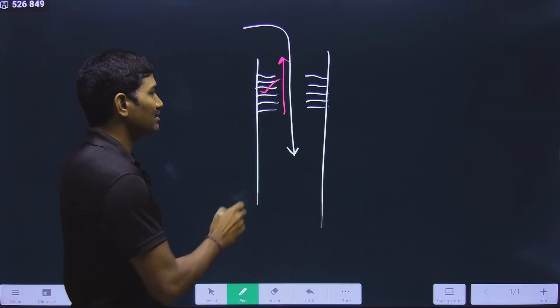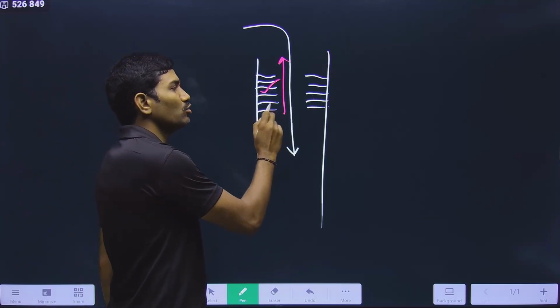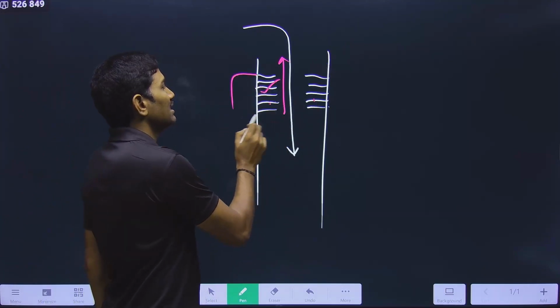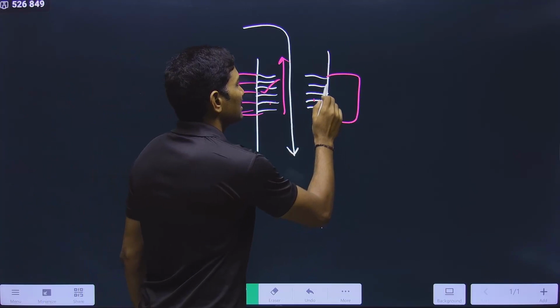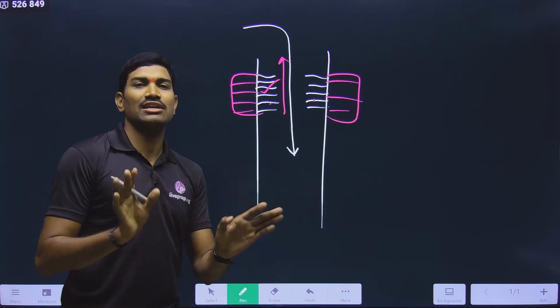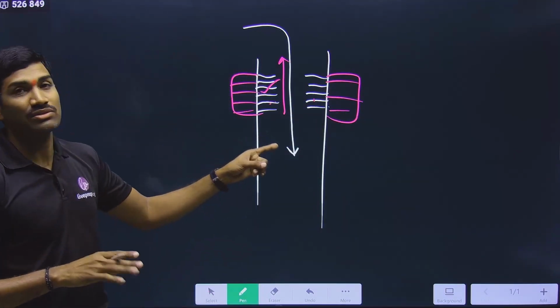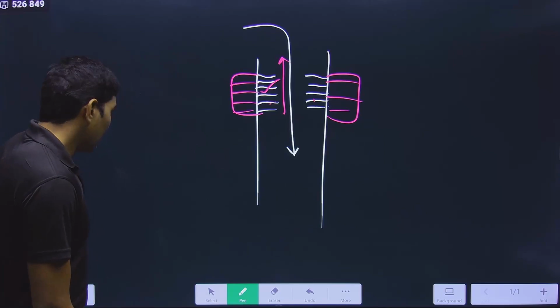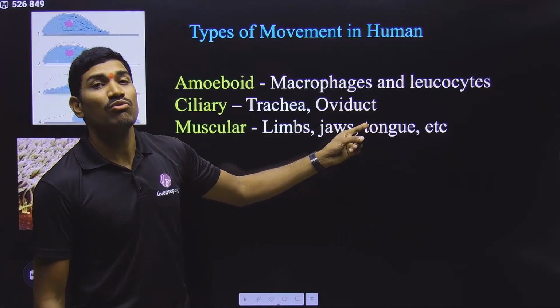But the point here is that the cilia are able to move, while the cells that have these cilia are present there itself. The cells are not moving in this case specifically. Okay, please remember here. Another example they are talking about is with respect to the oviduct.